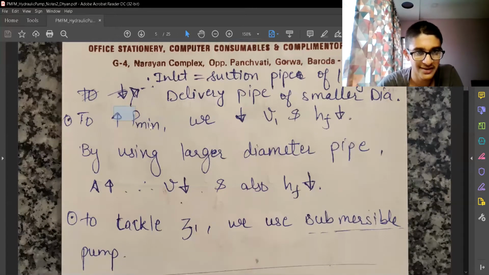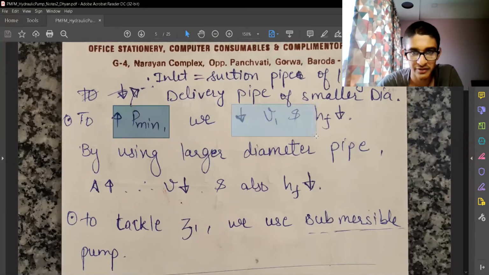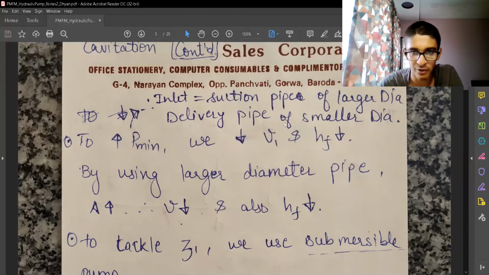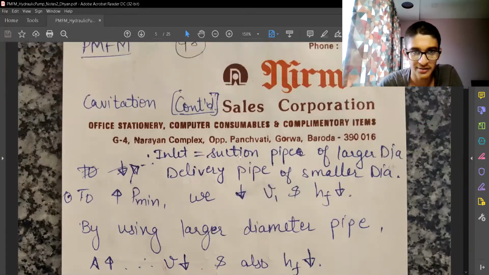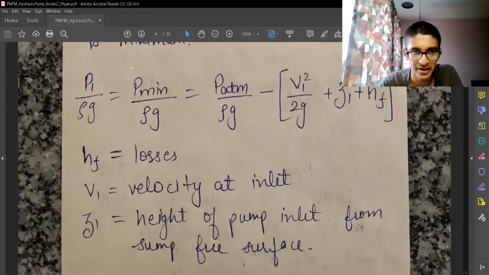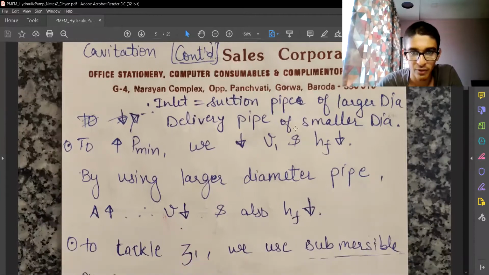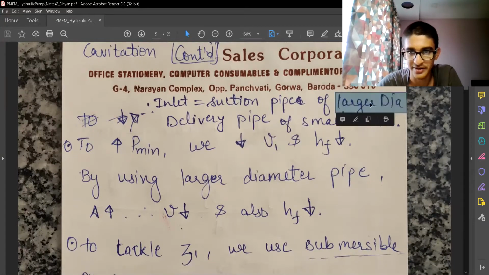So as to increase P minimum, we should reduce V1, so that's the purpose of larger diameter. We want to reduce V1. This is because if we have smaller V1, the P minimum will be larger, because that's having a negative sign over there. So we want small velocity at the inlet. That's why we are having larger diameters.